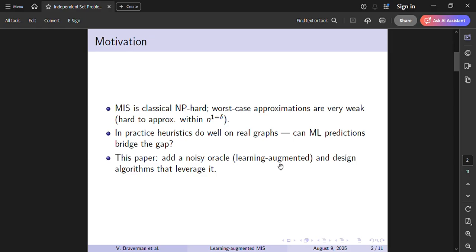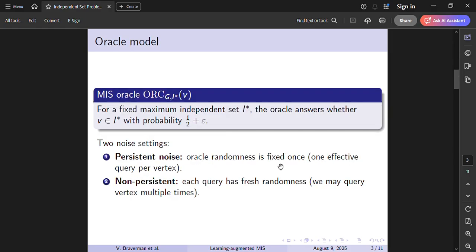Now imagine we have a machine learning model that's been trained on similar graphs and can predict for each vertex whether it belongs to the maximum independent set. It's not perfect. Maybe it's right only slightly more than half the time, but could we still use those predictions to design algorithms with strong theoretical guarantees? That's the central question of this work.